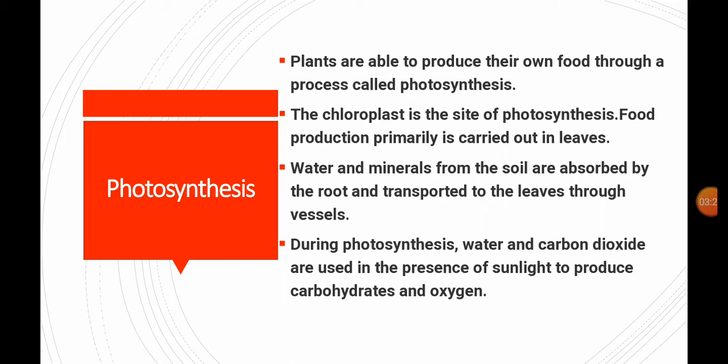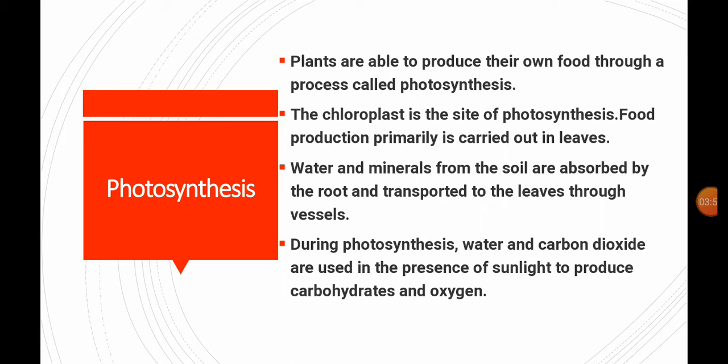Plants are able to produce their own food through a process called photosynthesis. Photosynthesis takes place in the chloroplast. The food production is primarily carried out in the leaves. Inside the leaves, cell organelles like chloroplasts are present.